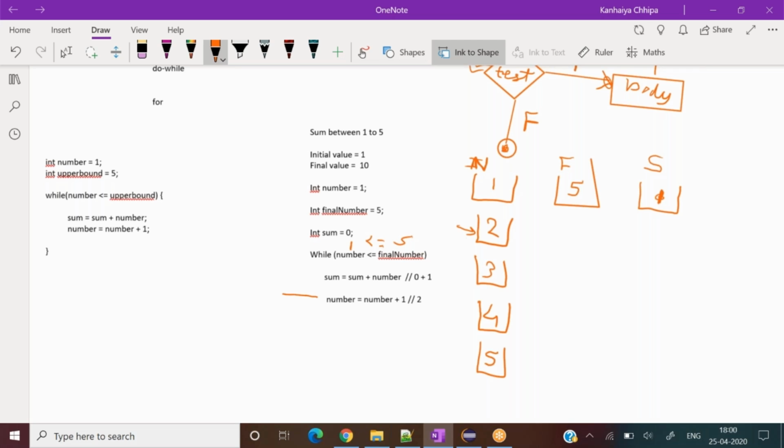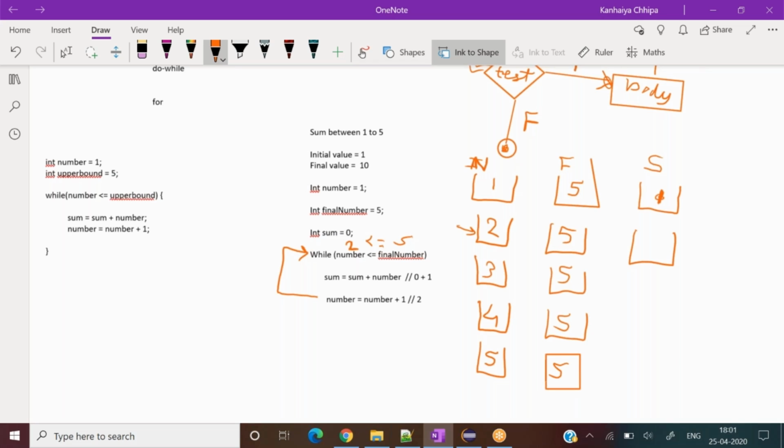Again it will go there. I said until the condition is false, the loop will keep on executing. So what has it become? 2 is less than 5 or not, right? Yes. The condition is true. Now I have to make these boxes also for me. So this condition is true for now, right? The final value is always 5. The final value is not going to change for me, right? So I can write the final value also, just for understanding.